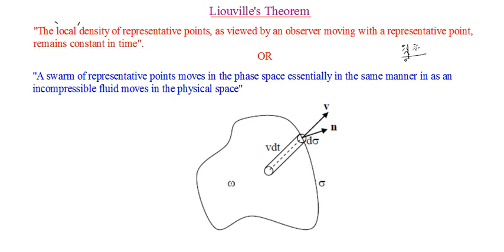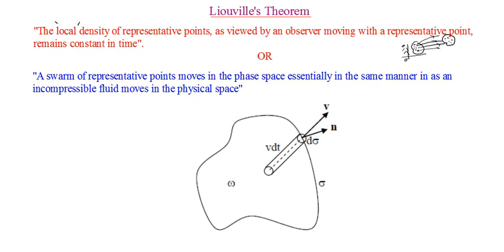And this observer is observing some value of rho here, right? And now with the passage of time, let each of these representative points flow. All these representative points will be just moving. And let me say that at a later time, the representative point has reached here.